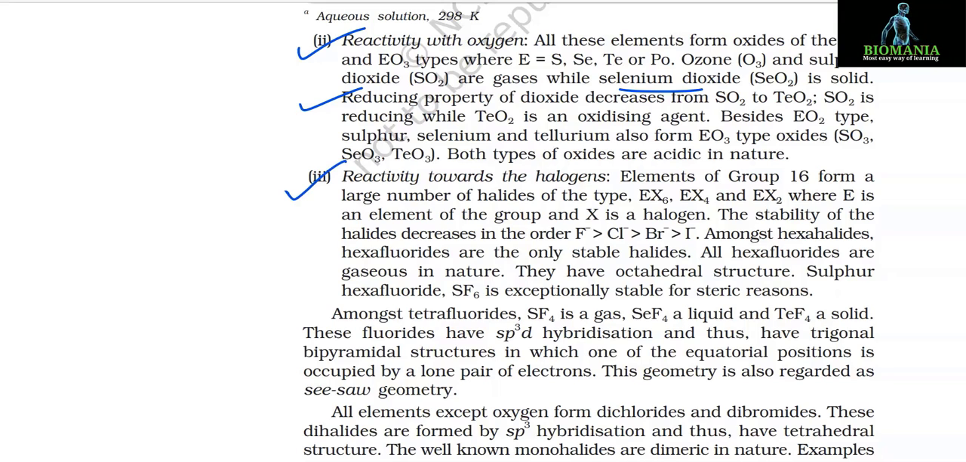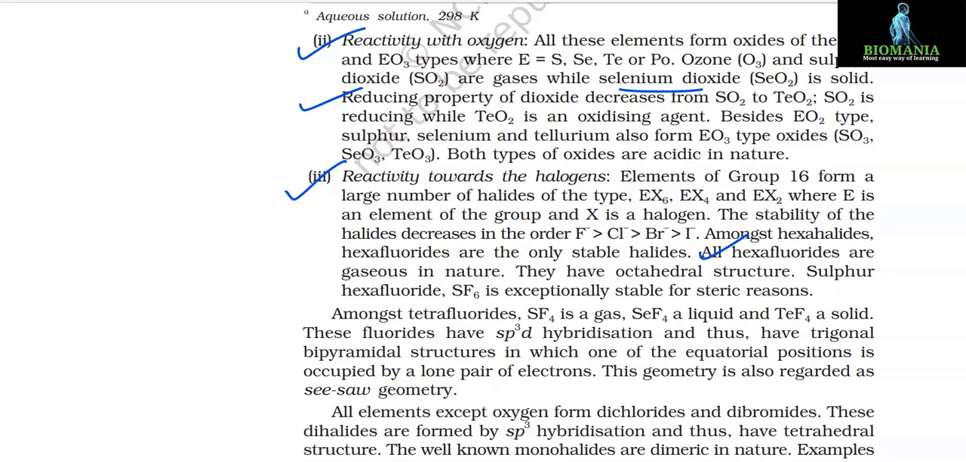Number 3, reactivity towards the halogens. Elements of group 16 form a large number of halides of the type EX6, EX4 and EX2, where E is an element of the group and X is a halogen. The stability of the halides decreases in the order fluorine is greater than chlorine, is greater than bromine, is greater than iodine. And amongst hexahalides, hexafluorides are the only stable halides.